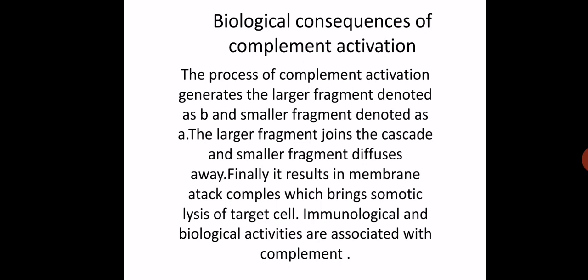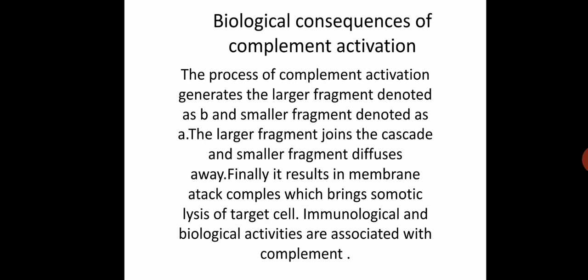The process of complement activation generates a larger fragment and a smaller fragment. In the classical pathway, we studied that whenever the C1 component gets activated or the C4 component gets activated, it is converted into C4a and C4b. That means there is a proteolytic cleavage, and after cleavage of that component, these two fragments are produced. Out of them, one fragment is larger and the other is smaller. The small fragment diffuses away and the larger fragment will join the cascade. Cascade means activated complement components.